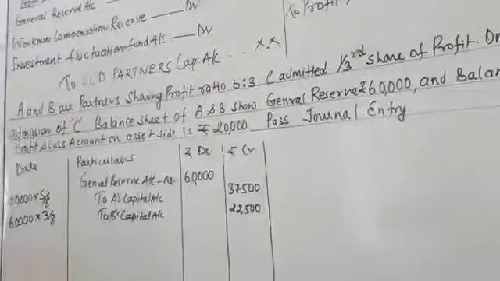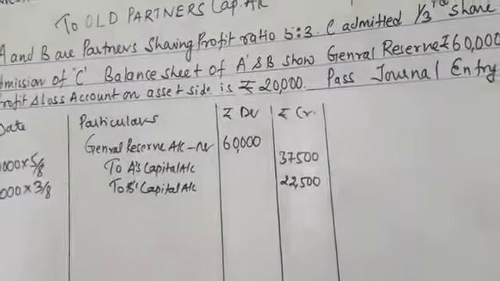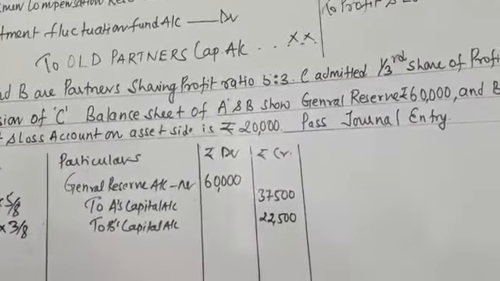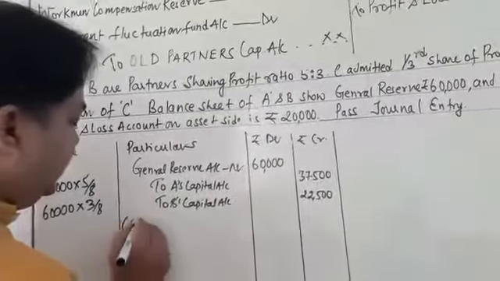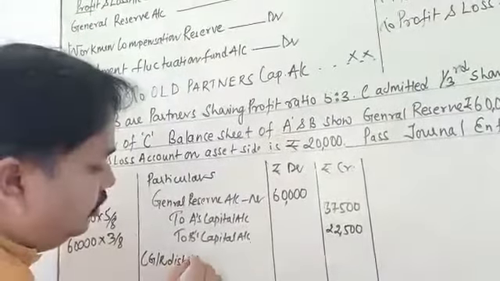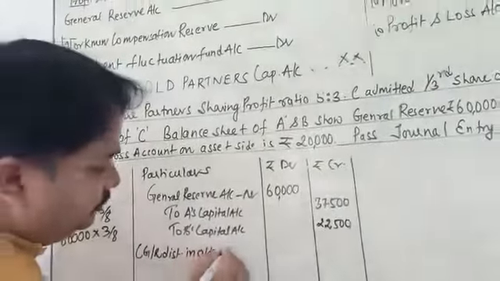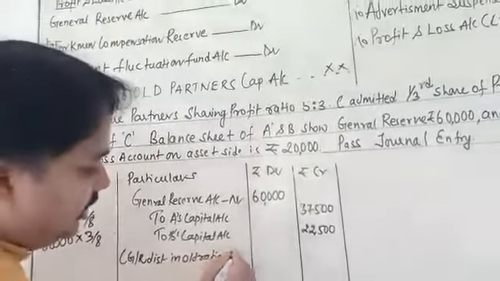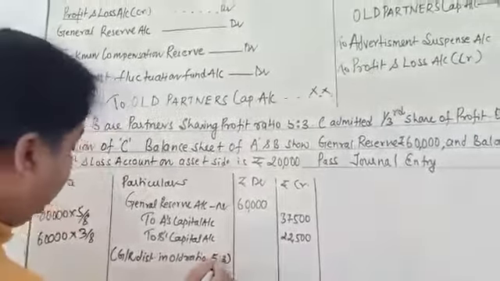You put the narration: general reserve distributed in the old ratio. You can put it here: general reserve distributed in old ratio. Okay, that is 5:3.